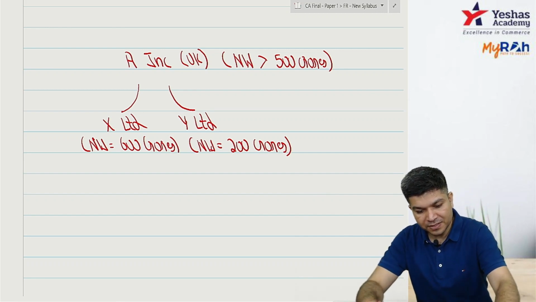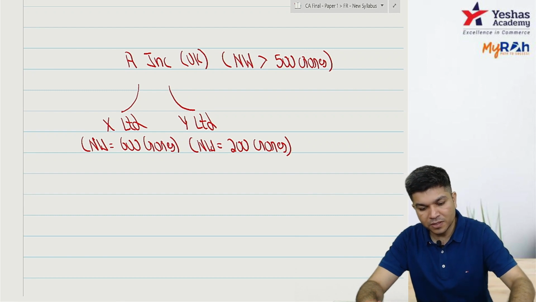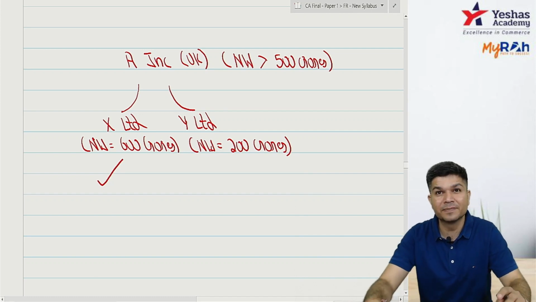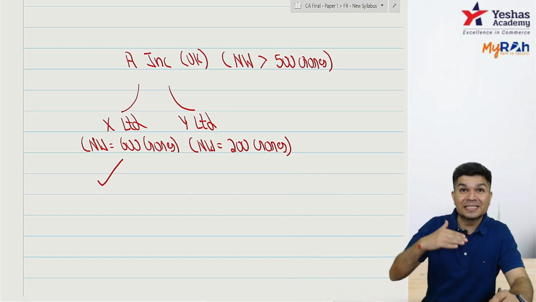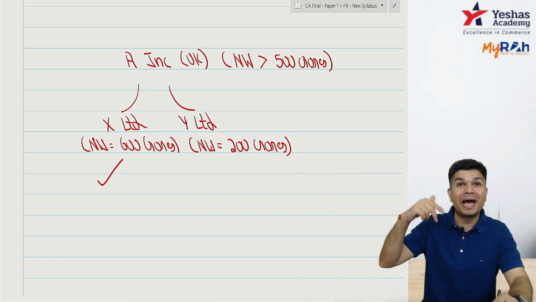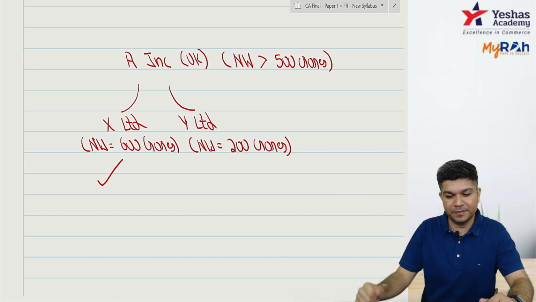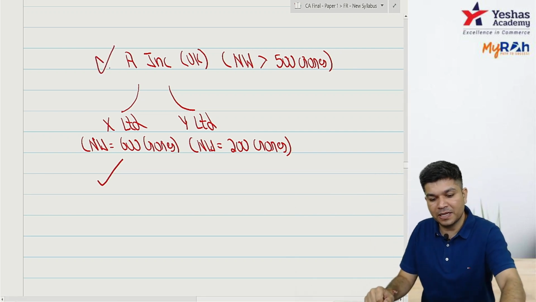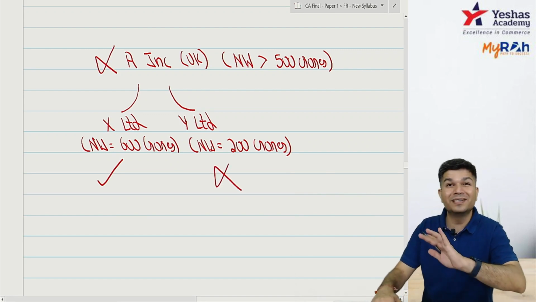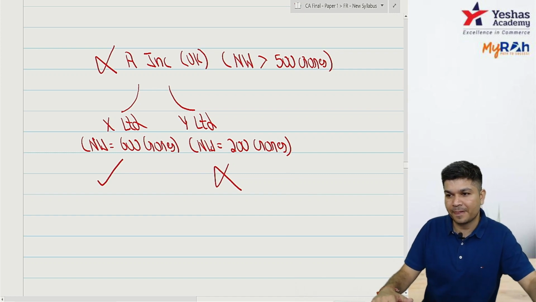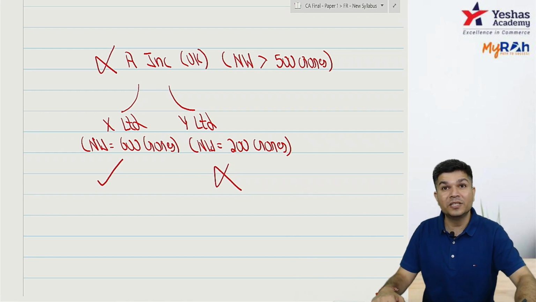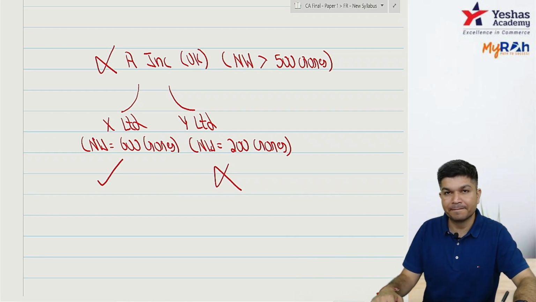Okay, IND AS applies to whom? X Limited is in India. X has a net worth more than 500 crore, so it applies to X. If it applies to X, then X's parent, subsidiary, associate, JV. X's parent is foreign. Foreign parents not applicable. X doesn't have a subsidiary, associate, or JV, and Y also is not applicable. Did you get it? Only to X it is applicable.